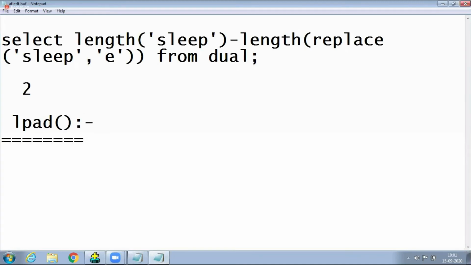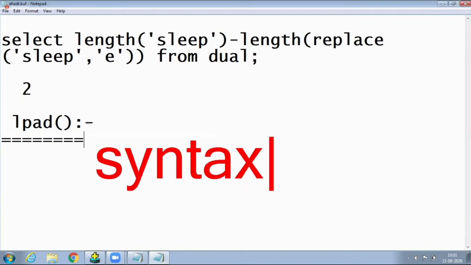This is a difficult function. Why are others telling that LPAD or RPAD is a difficult function? Actually, this is purely syntax based. There is a problem: without syntax knowledge, it is impossible. Every database's syntax is also difficult. Only if you have strong syntactic knowledge will you understand it.